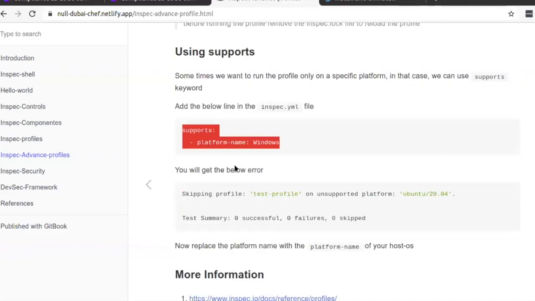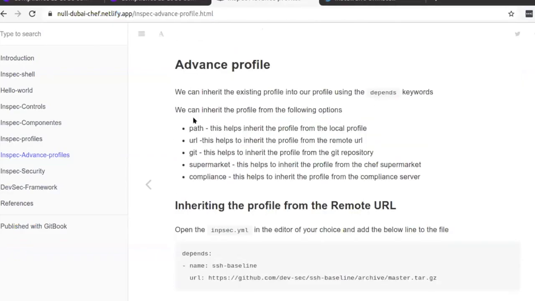The profile that we are inheriting using the depends keyword can be specified like this. You can use the path keyword to inherit from a local profile, or a URL. The URL is the thing that I mentioned in the remote part. It's similar to the URL where we point out the page and execute it before running our actual script.